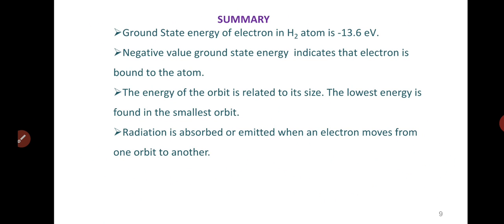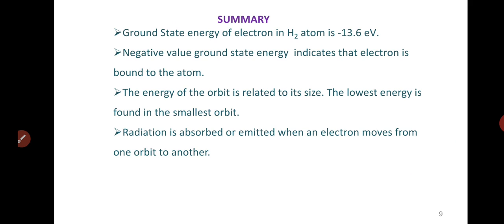Let us summarize today's lecture. In today's lecture, we have obtained the ground state energy of the electron in the hydrogen atom, which is minus 13.6 electron volt. The negative value of the ground state energy indicates that the electron is bound to the atom.